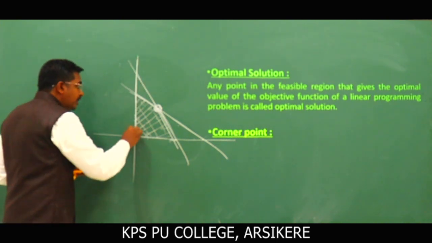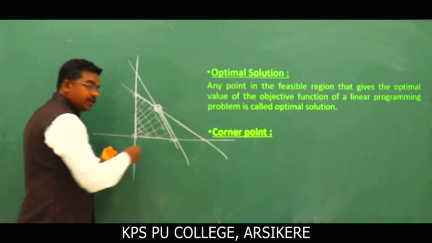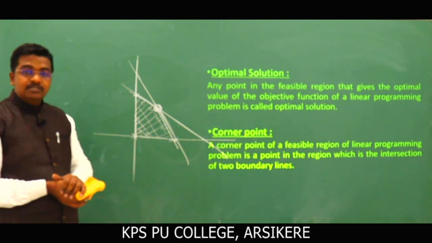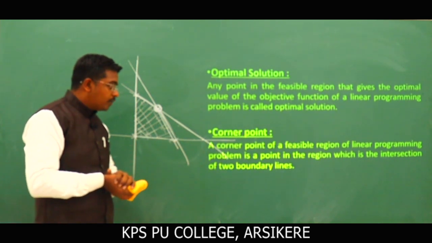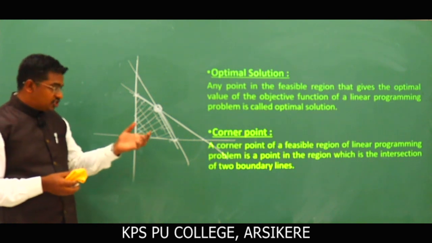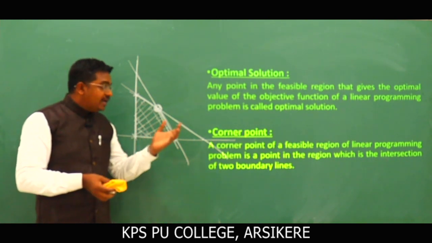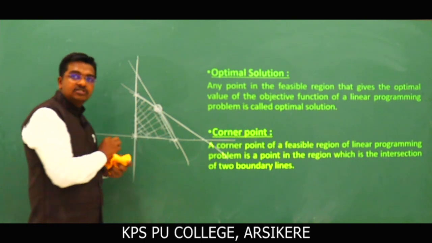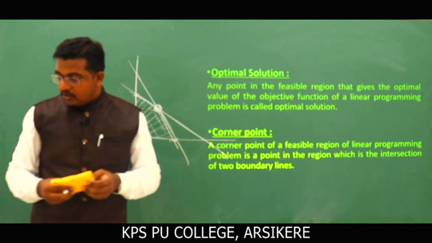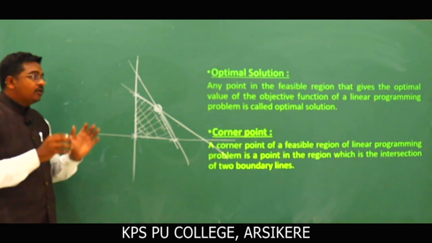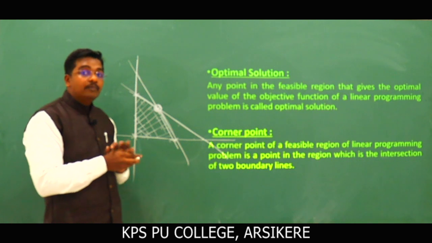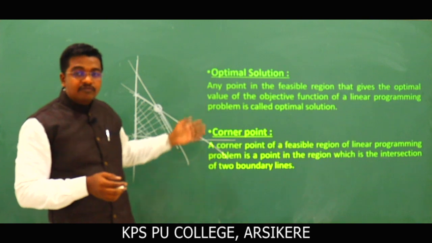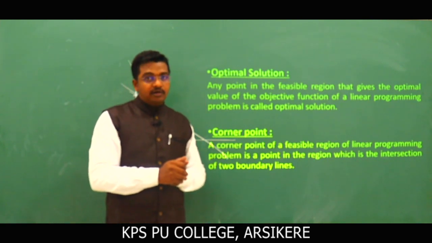Similarly, this is another point. So this is another point. They are called corner points here. Formal definition: the corner point of a feasible region of a linear programming problem is a point in the region which is the intersection of two boundary lines. These are the two boundary lines and this point of intersection is called a corner point. Look, children, in this class we have discussed one problem on linear programming and some definitions. So note down all these definitions, and these definitions are very important from the exam point of view.